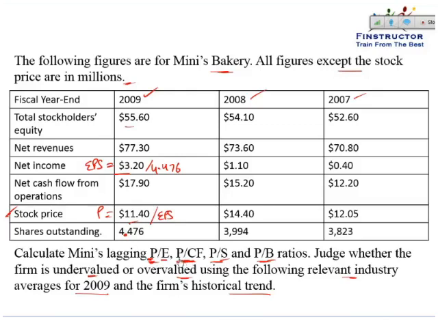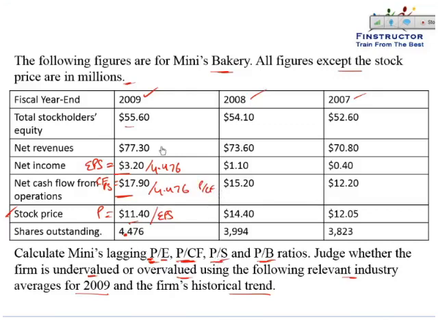Similarly, the lagging price to cash flow ratio can be computed as the price per share, that is 11.4, divided by the cash flow per share. The cash flow per share can be calculated as 17.9 divided by 4.476. So again, the price divided by this cash flow per share will give us the price to cash flow ratio.